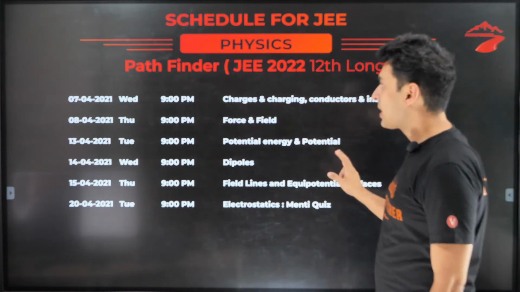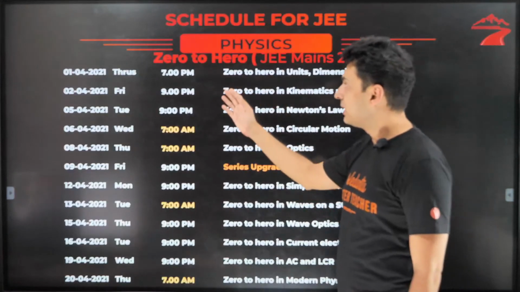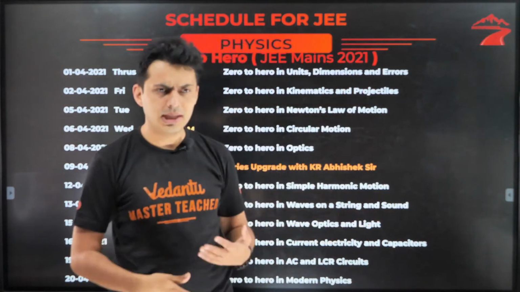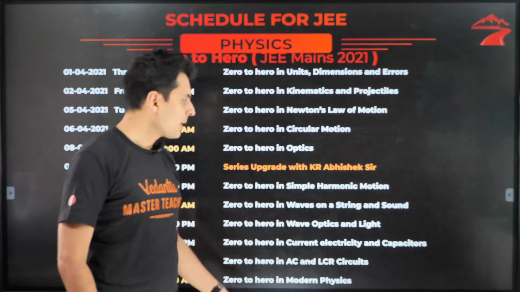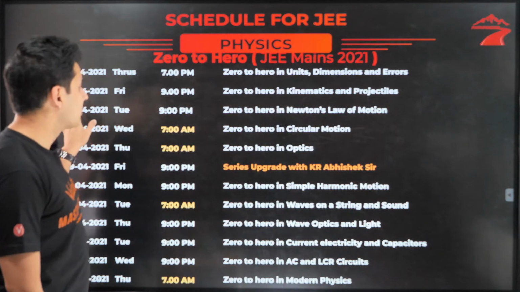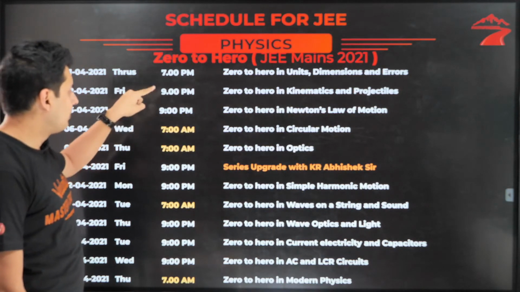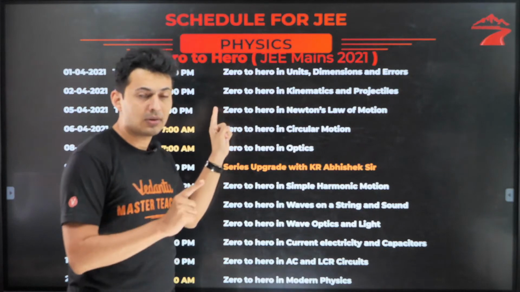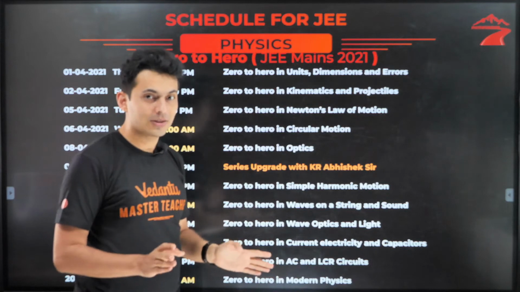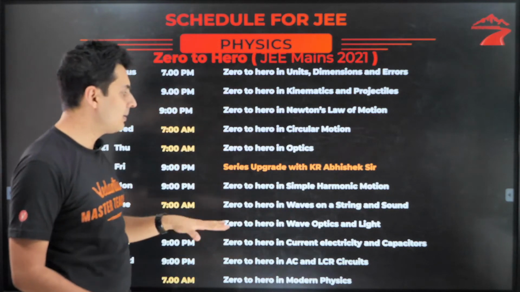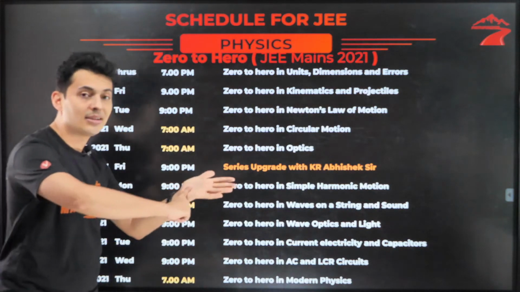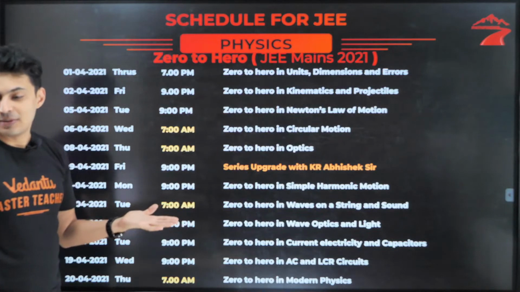Also, like I said, Zero to Hero series is all for 2021 aspirants. Even if you're a 2022 or 2023 aspirant, it's okay, you can still join in. Remember guys, one more thing, some of the lectures are already done, so you can check out the playlist in Zero to Hero series and cover up all your backlogs. If you have missed any of these classes, you can cover up, and ahead we have planned a lot of sessions for all of you. All the topics of 11th as well as 12th are going to be completed.